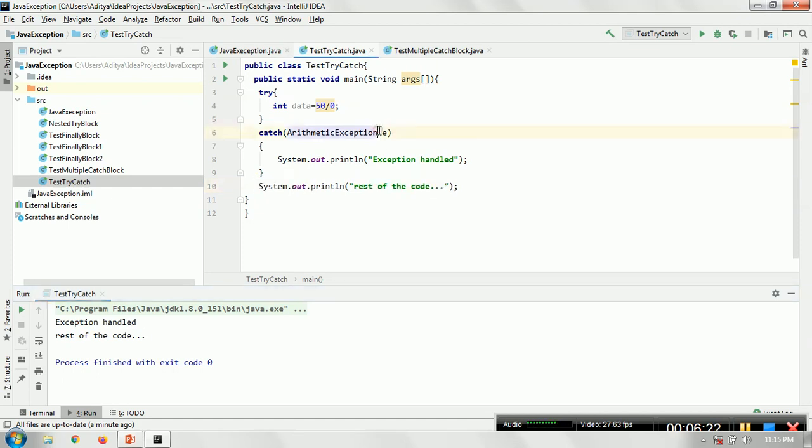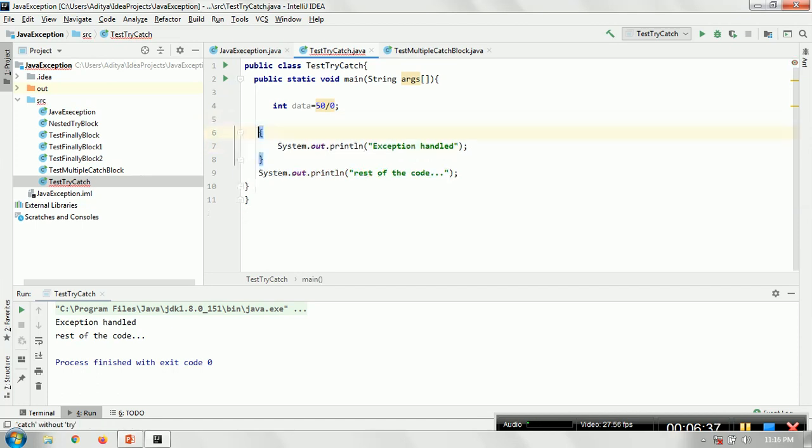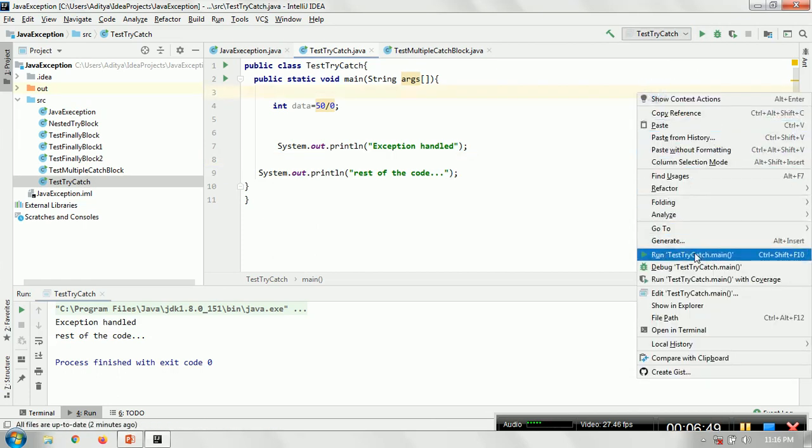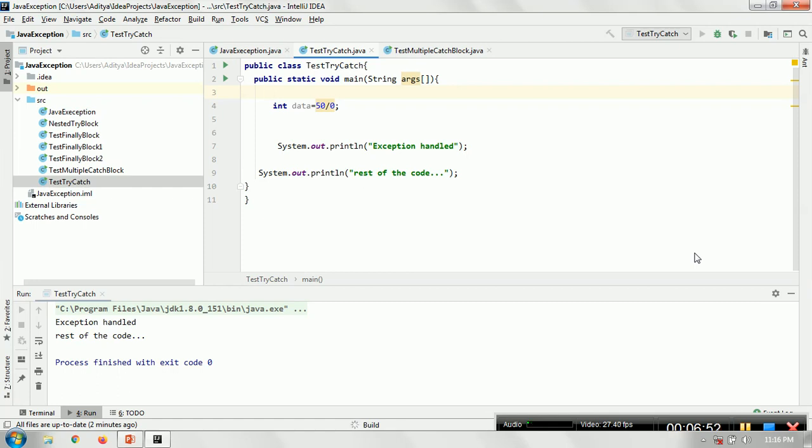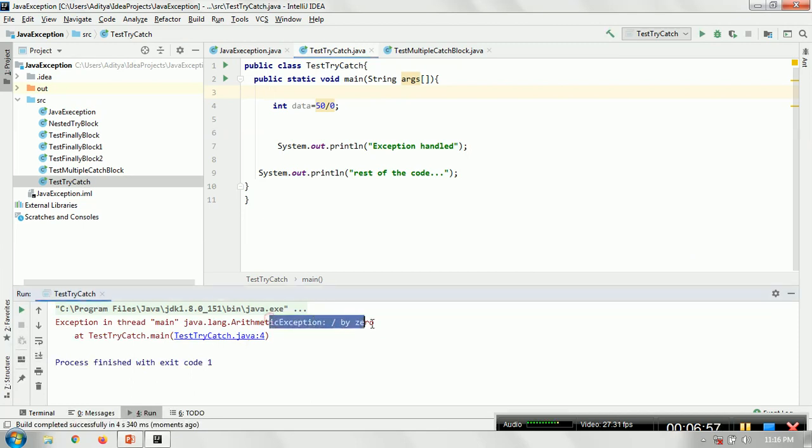Now suppose I did not have a try catch block here, what will happen in this case? This particular piece of code does not have a try catch block. This is the previous output, you are aware. Let me try to execute it again. You will get an arithmetic exception, divided by 0, again. This time it is being handled by the JVM. So the line number 9 doesn't execute.